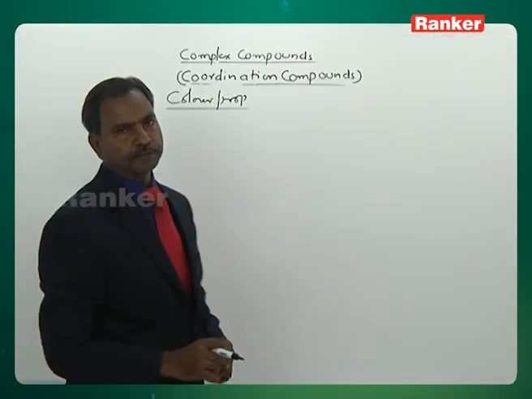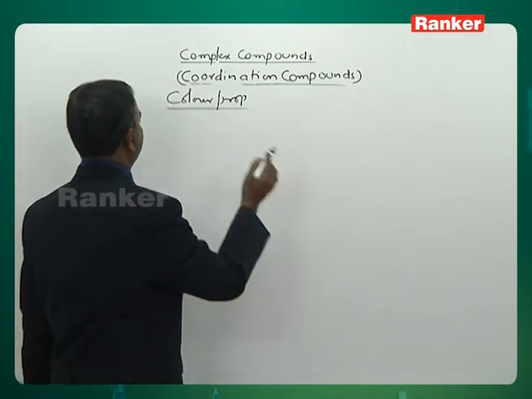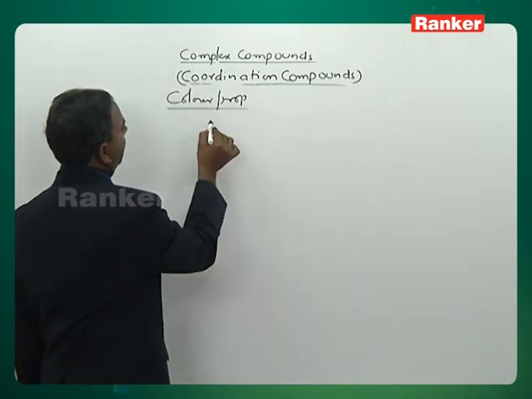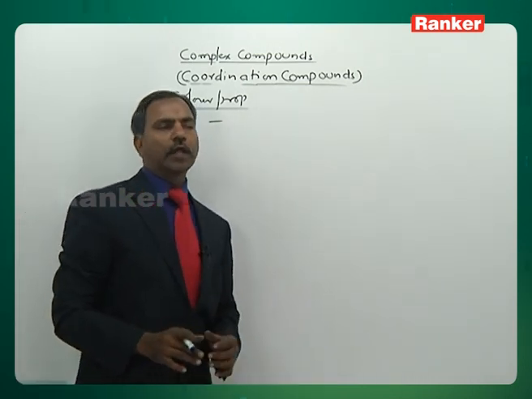Color properties. Let us discuss the important points under color properties according to crystal field theory. According to crystal field theory, we can thoroughly explain the color properties.